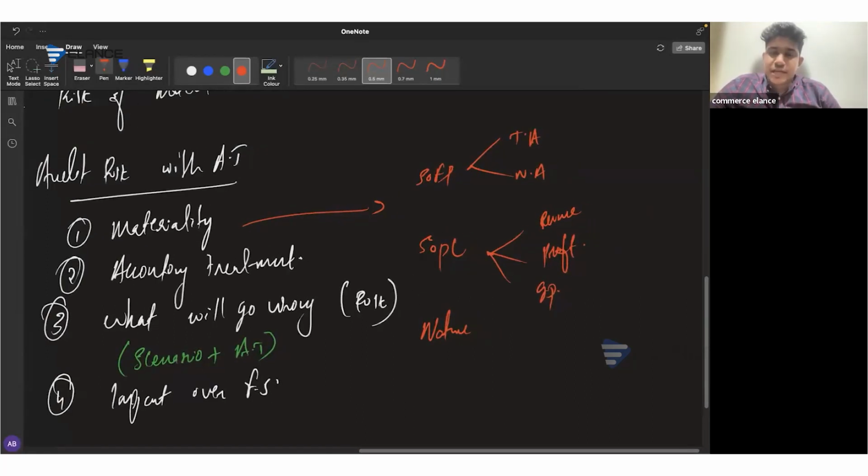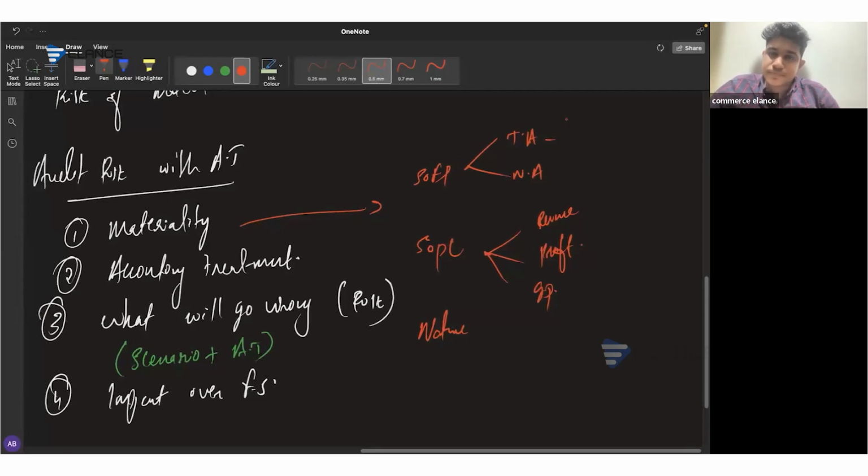So when it comes to the statement of financial position, what was the benchmark? What's the lower limit and the upper limit? 1% to 2%. What about the net assets? 2% to 5%.